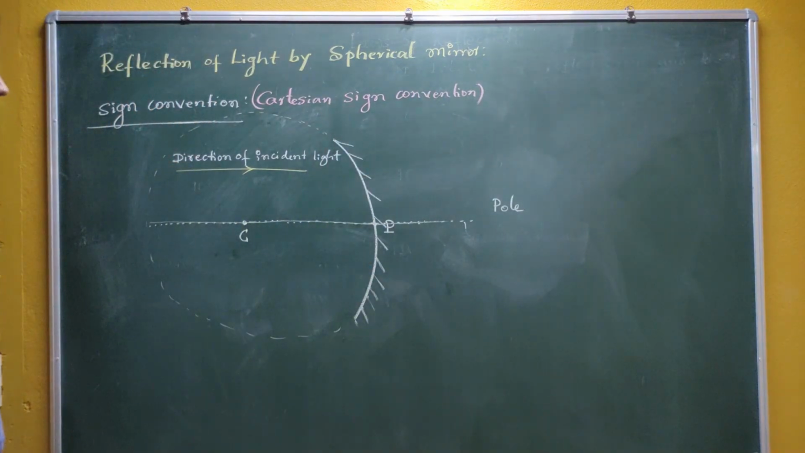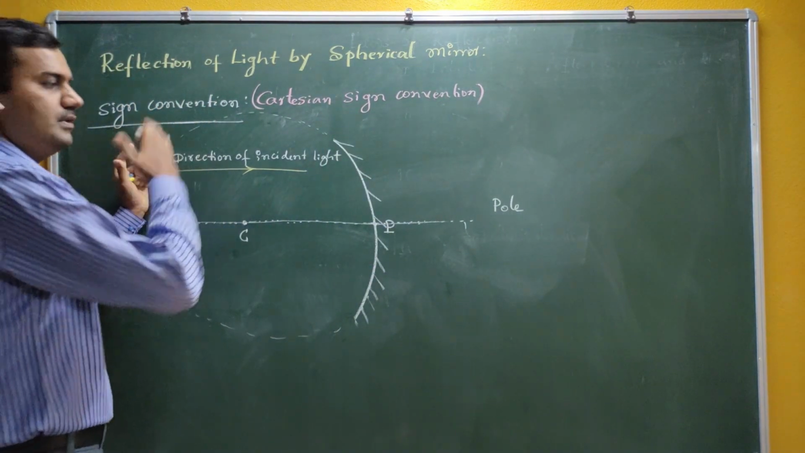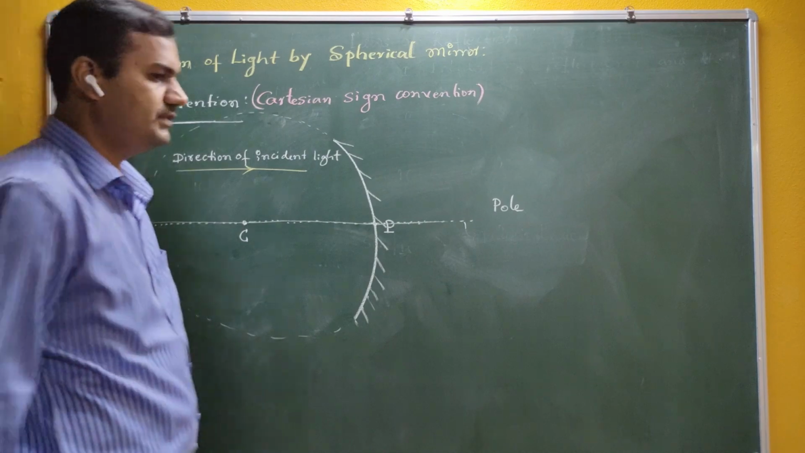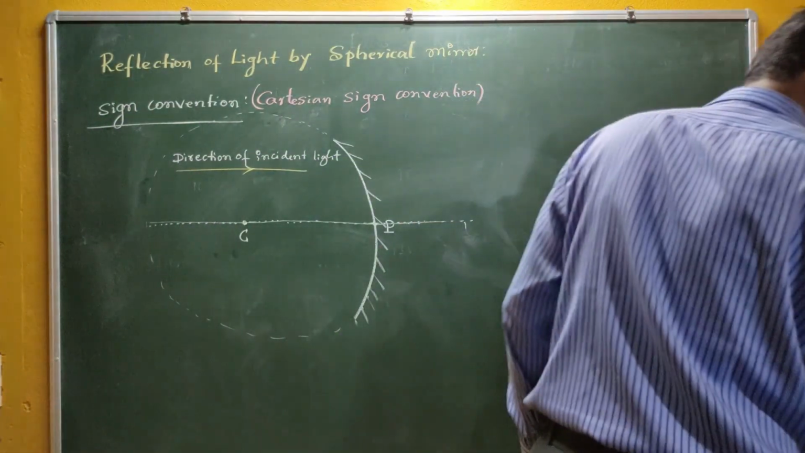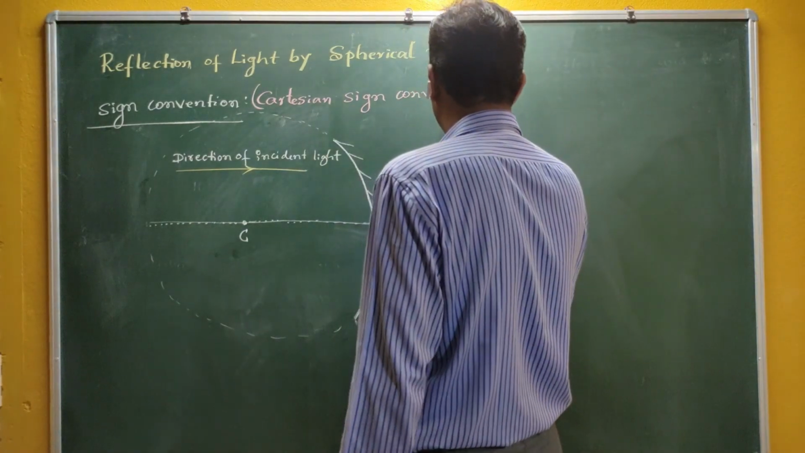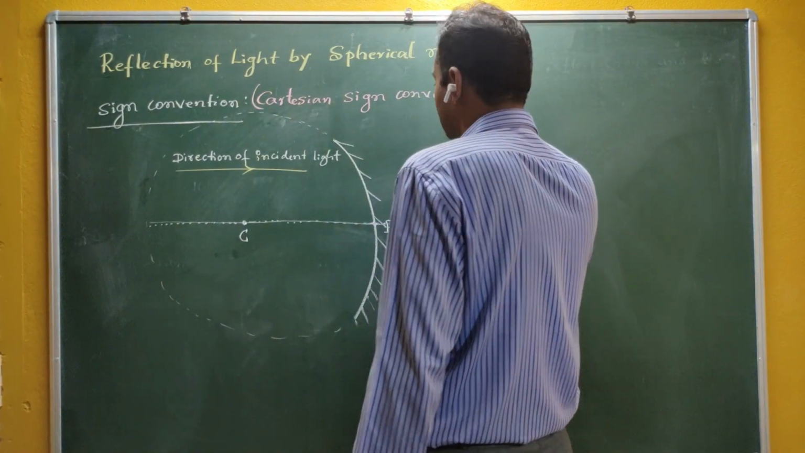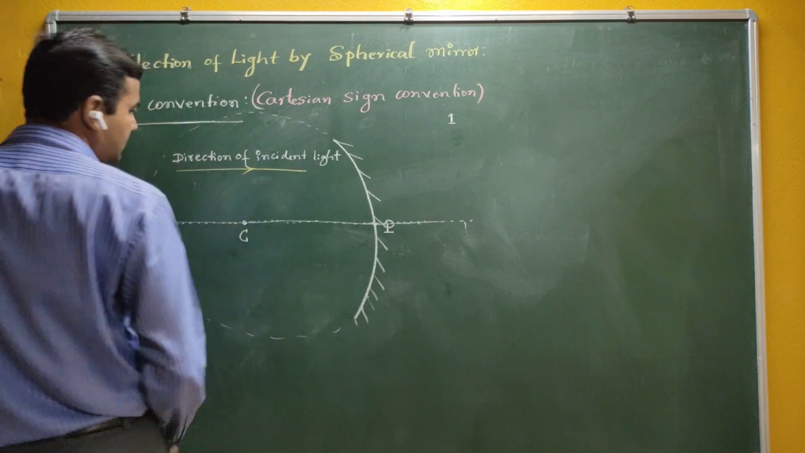Okay, this is the direction of incident light. Our light is moving from left to right. This is the direction of incident light here. Let me start the sign convention, the Cartesian sign convention, condition number 1. The Cartesian sign convention says that